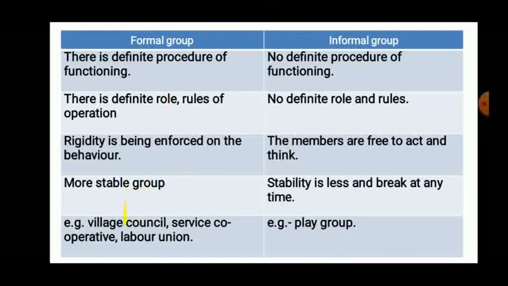Village council means Gram Panchayat. Service cooperative society is always present in our village. Now the informal group: play group. Whenever there is a quarrel or conflict, that group is going to break, because there is no definite procedure, no rules are there, members are free to act and think. It can break at any time. So the informal group is a play group. Now this difference is going to be asked in the exam.